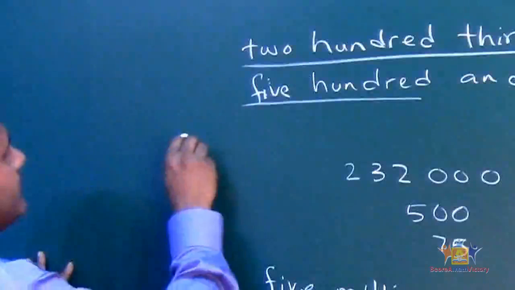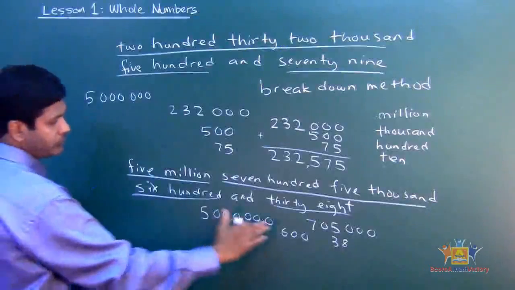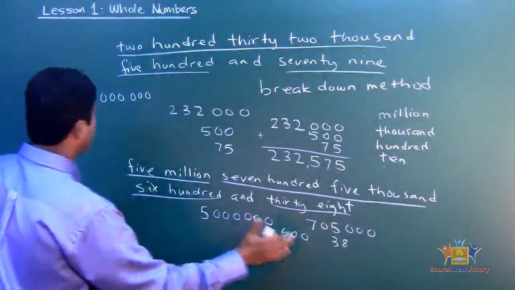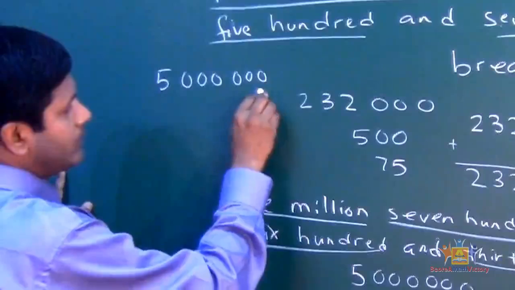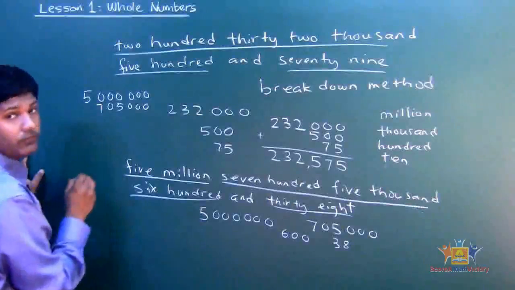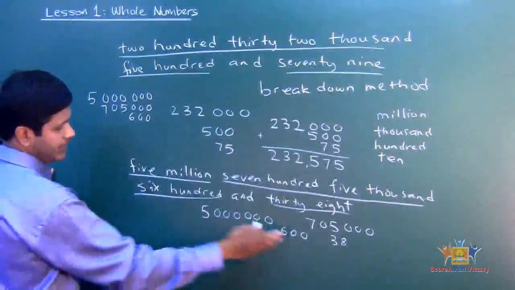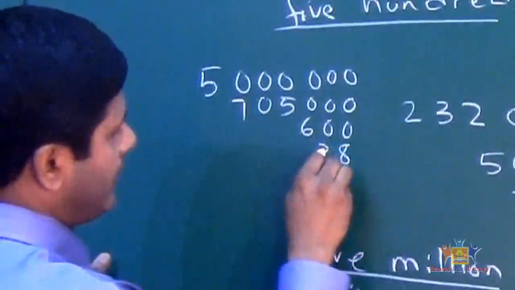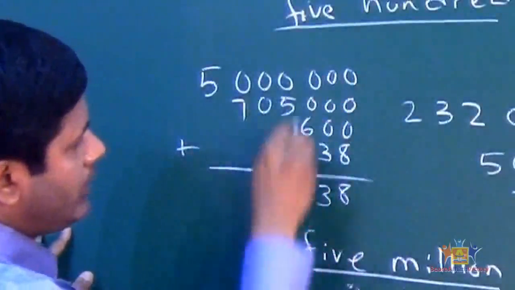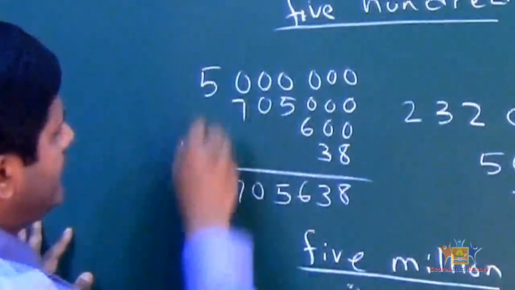So I'm going to put a 5 million. So I'm going to put 5, 1, 2, 3, 4, 5, 6 zeros. Always start from the biggest and then go down. Okay, the next number will be this one. Line it up. Always start from the back when you're lining up. 0, 0, 0, and then 5, 0, 7. Very important. Okay, and then will be this one. 0, 0, 6, and then the last one will be 8 and 3. Okay, now I'm going to add them. 8, 3, 6, 5, 0, 7, 5.